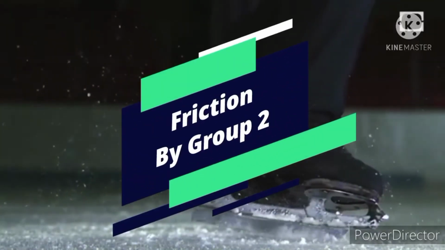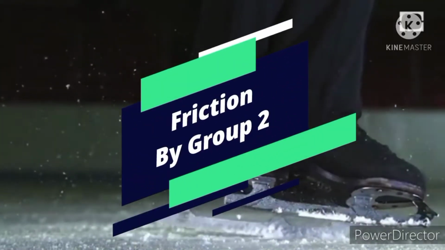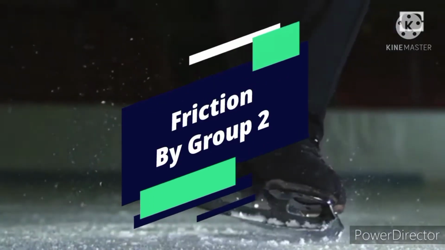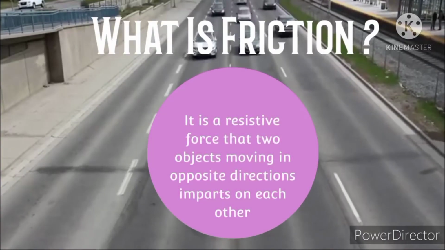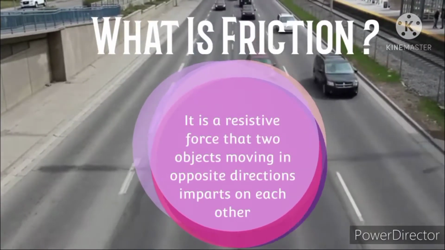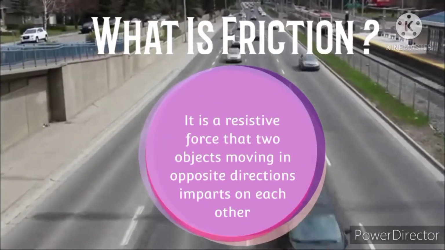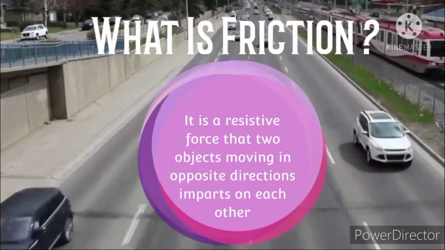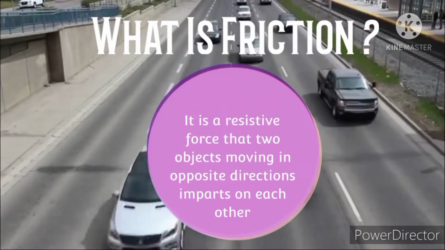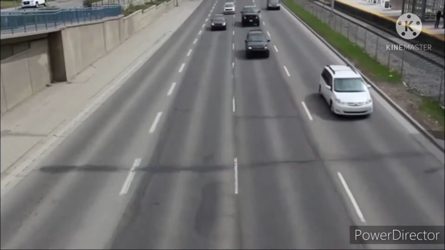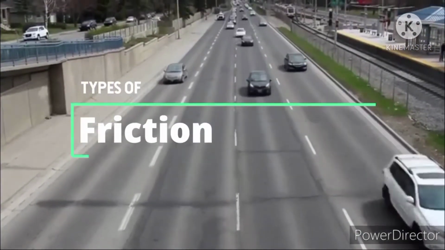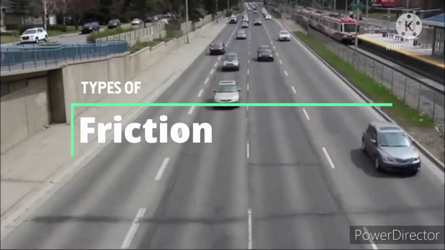Hello everyone. Today we are going to tell you about the most discussed topic, that is friction. But before knowing further about it, you should know what friction actually means. It is a resistive force that two objects impart on each other when they are moving in opposite directions. Now we will discuss the different types of friction around us.